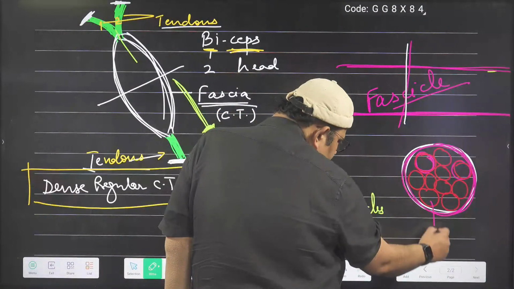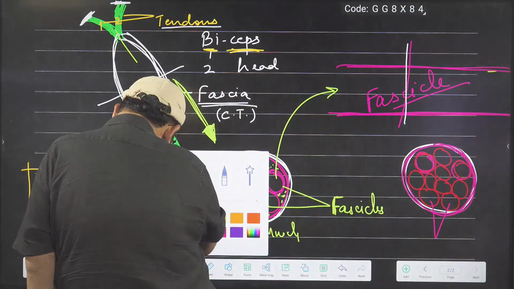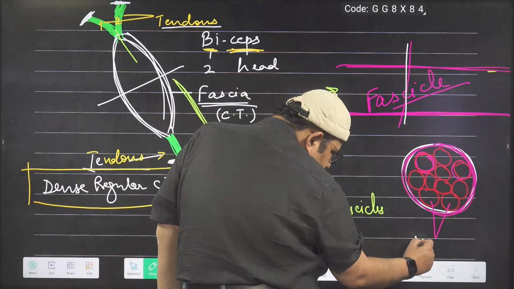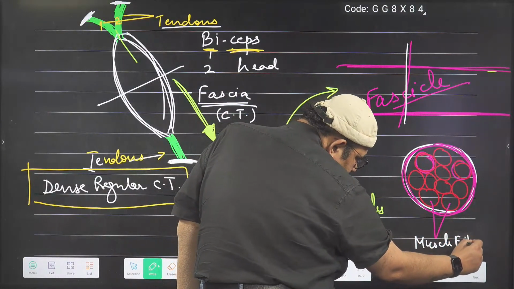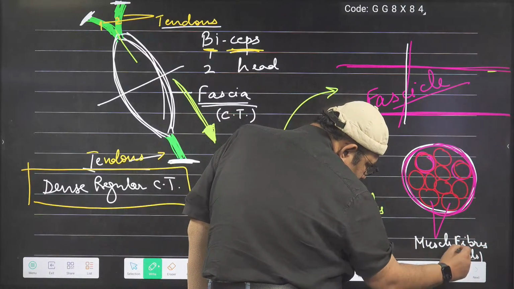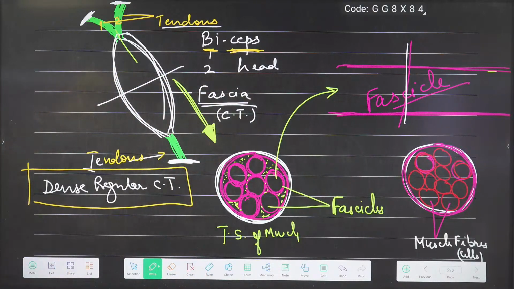Muscle cells are also called muscle fibers. We can call them muscle cells or muscle fibers. So how the cell is forming a big muscle, we have gone to that level.